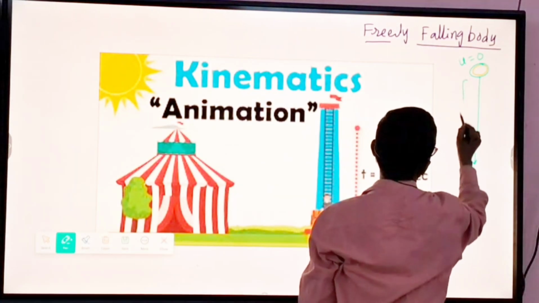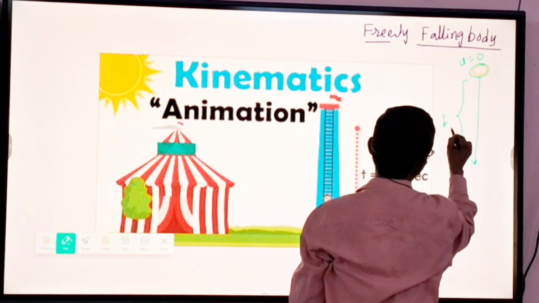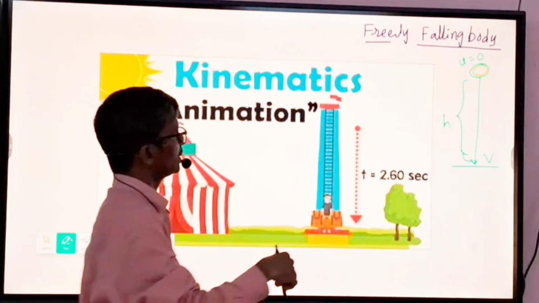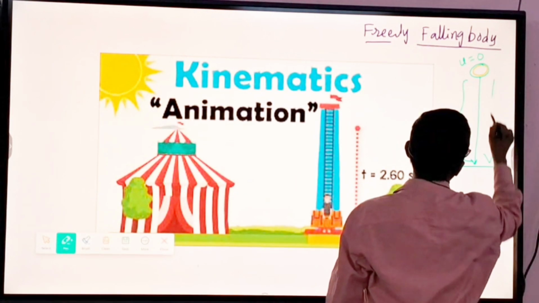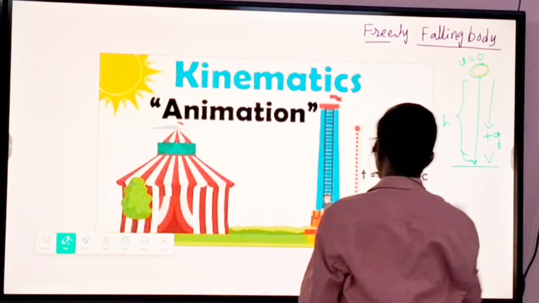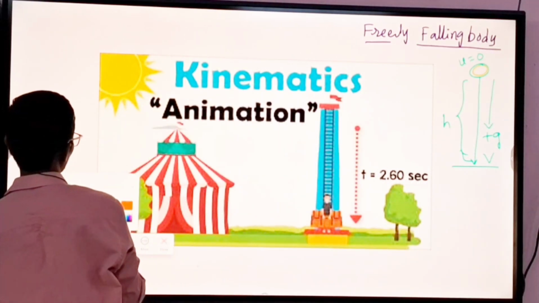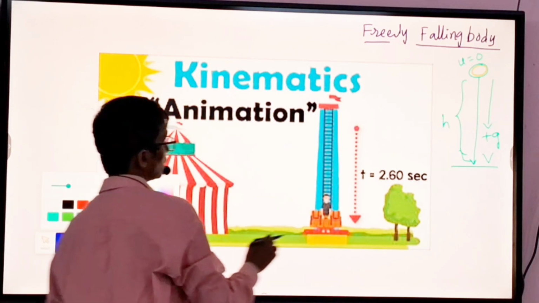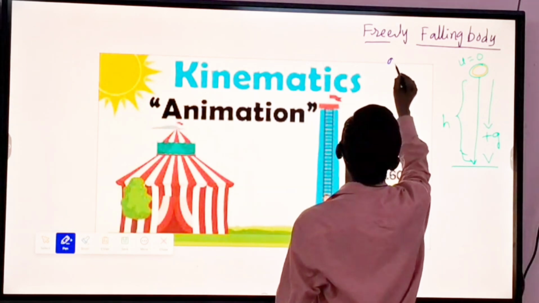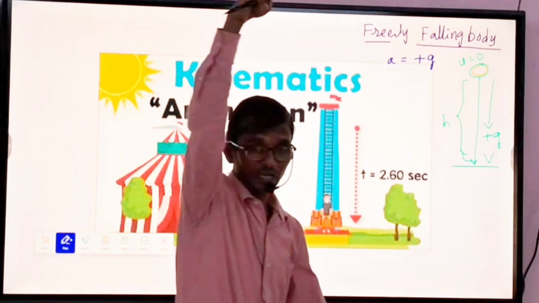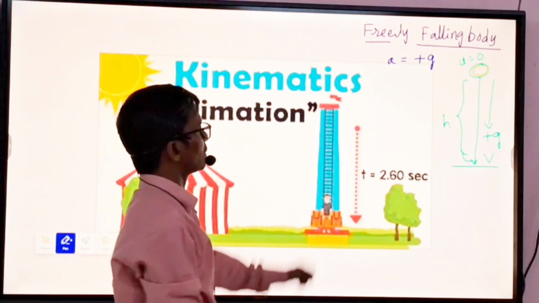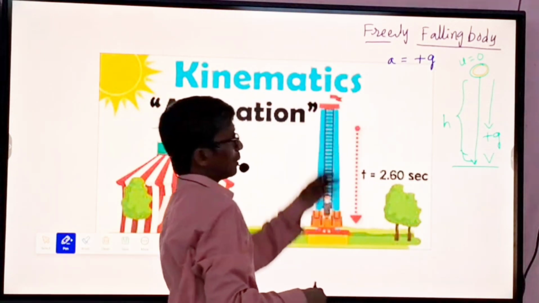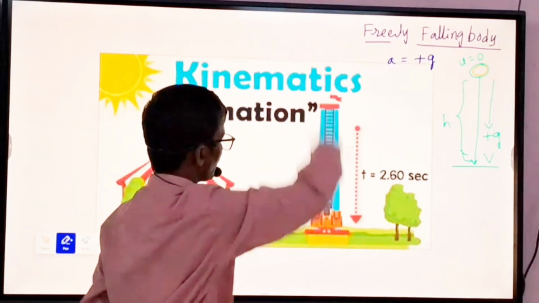The distance traveled, s, is the height of the body, h, we are taking. When it reaches the ground, the final velocity is v. The acceleration due to gravity, plus g, we are taking. For a freely falling body, a is equal to plus g. So when a body is freely falling, we take acceleration due to gravity as positive. Applying all these, we write the equations of motion for a freely falling body.